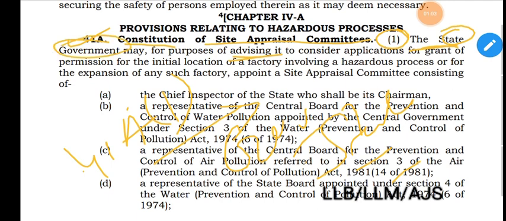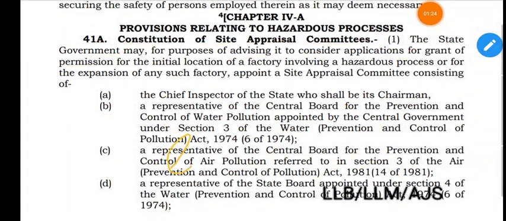What is the purpose of this site appraisal committee? Only advisory. It can advise the state government in certain matters. What kind of matters? The matter may relate to consideration of applications for grant of permission. What kind of permission? Permission for initial location of a factory, permission for establishment of a factory in any area.